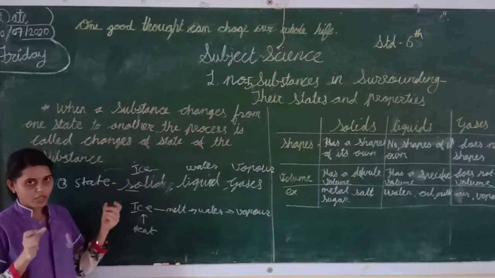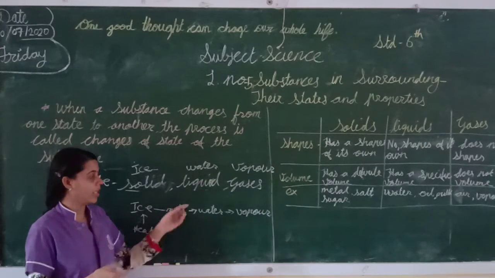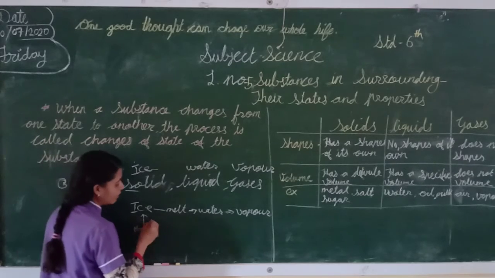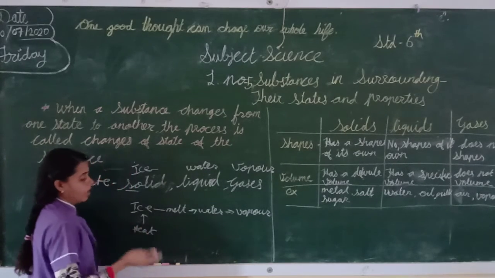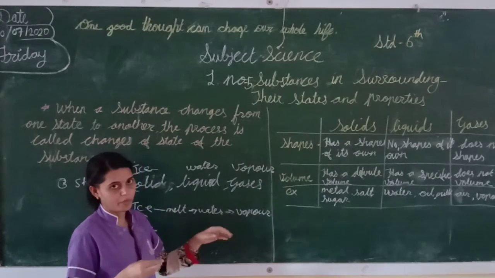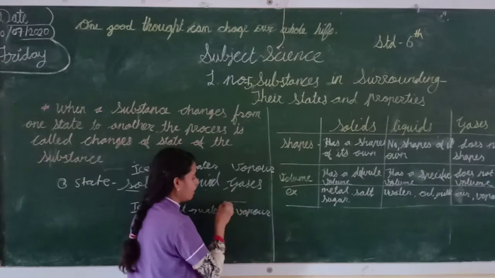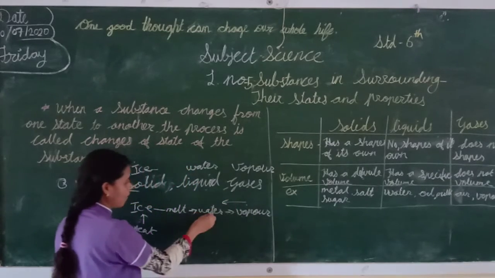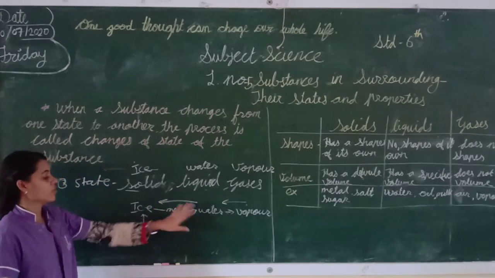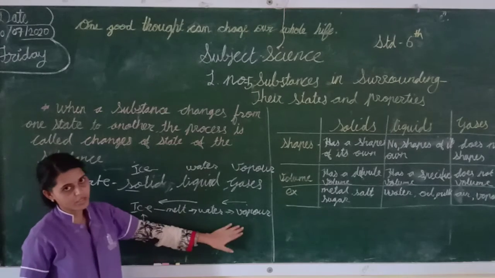Ice was a solid. When I give heat, it converts into a liquid. Again I give one more heat, that water converts into vapor. If I cool that vapor, what will happen? Vapor converts into water, and that water I keep in a fridge. So what will happen? The water converts into ice. It means we changed the state.